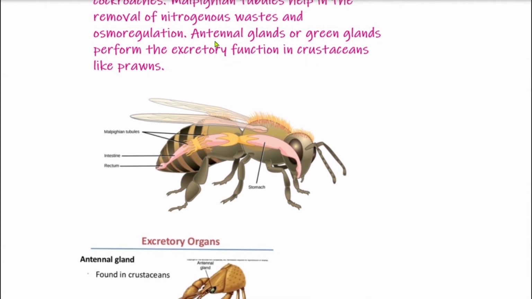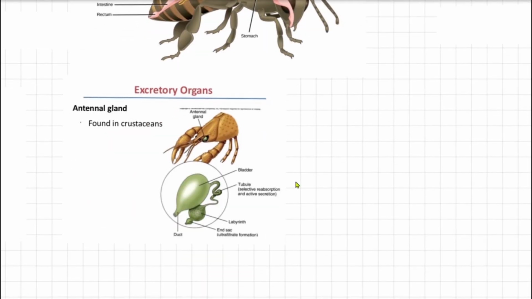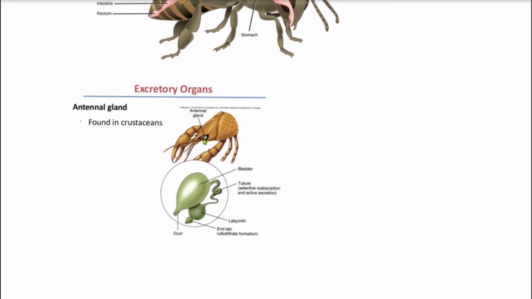And another excretory structure is antennal glands or green glands. They perform the excretory function in crustaceans like prawns. They are called green glands because they are green in color near their bases, and they are also known as antennal glands because they are located near the base of the large antennae. So these are the antennal or green glands, mainly the excretory organs in crustaceans.